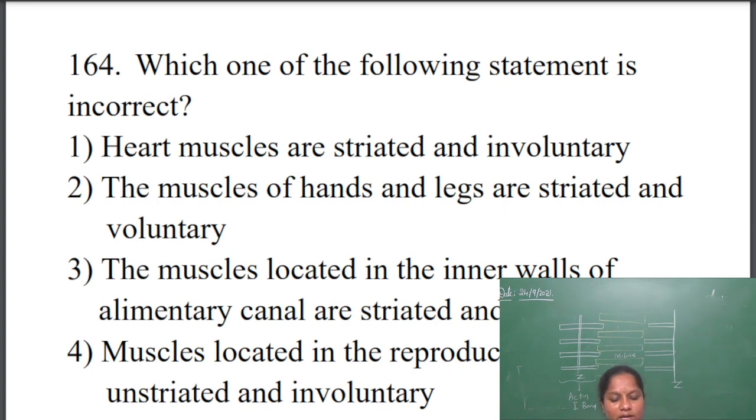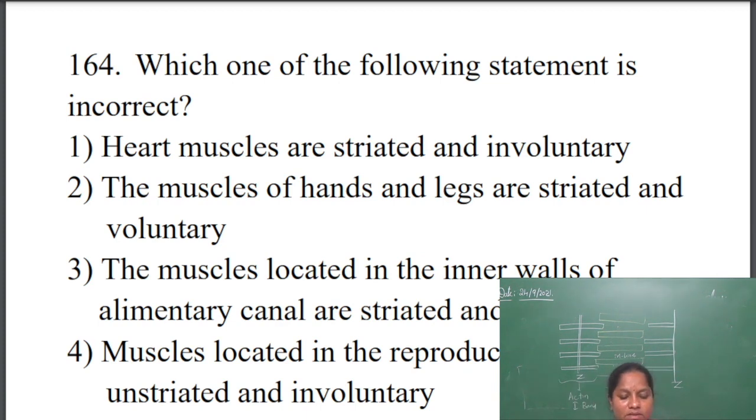The muscles of hands and legs are striated and voluntary. The skeletal muscles are voluntary. Muscles of hands and legs are striated and voluntary. So that is correct. Striations are there in the skeletal muscle.